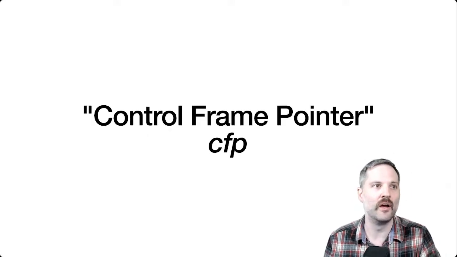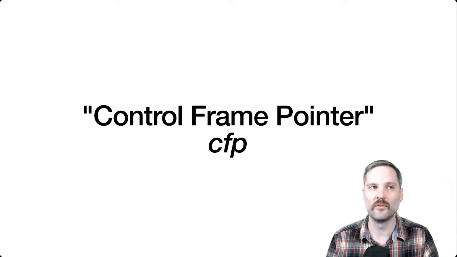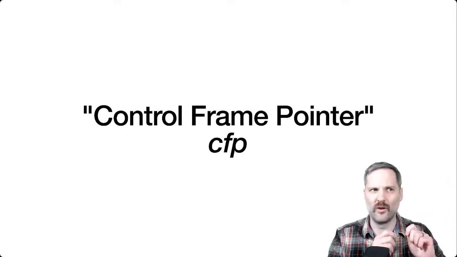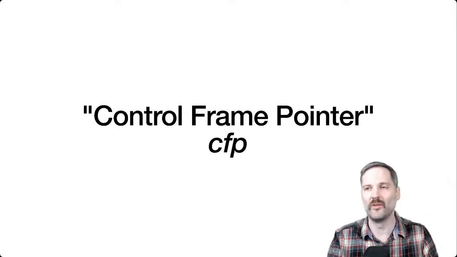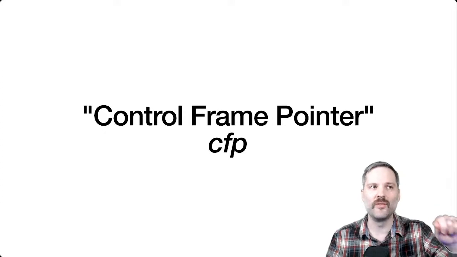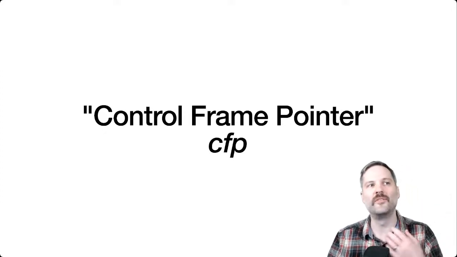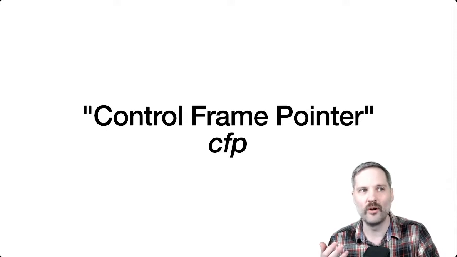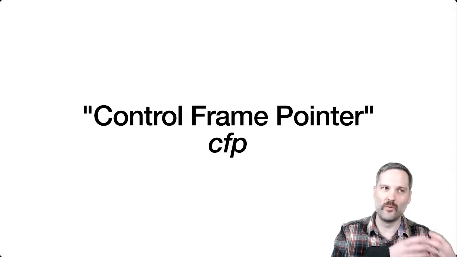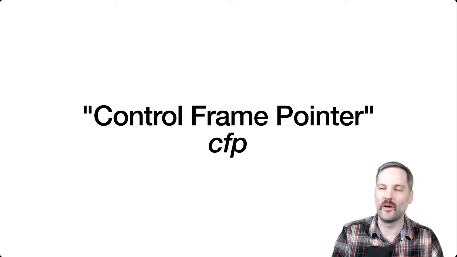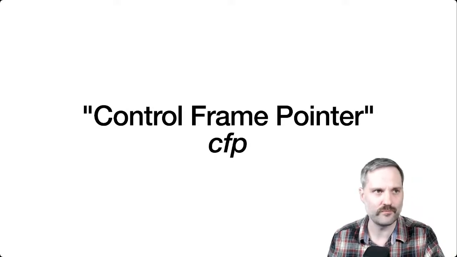You'll see a lot of code referencing control frame pointers, which always gets shortened in the source code to CFP. So you'll see the EC points at a CFP. EC means execution context, and CFP means control frame pointer. When you see that code, you know you're dealing with stack frames.